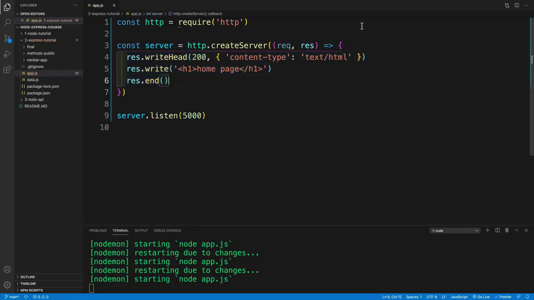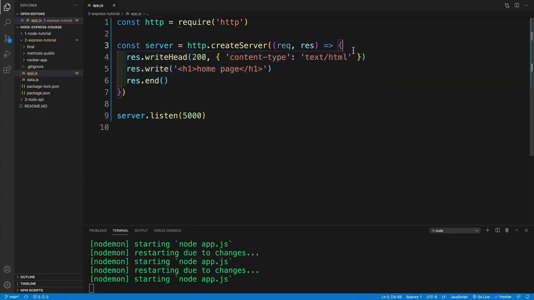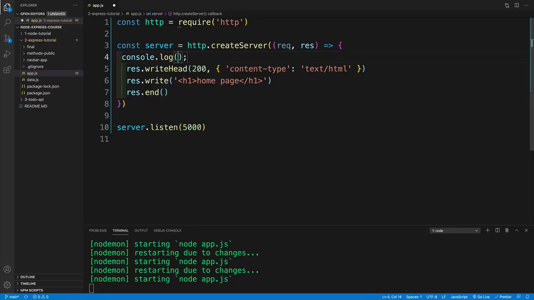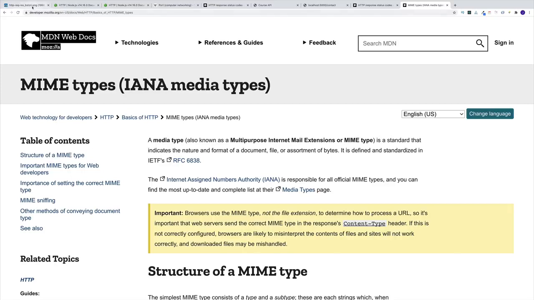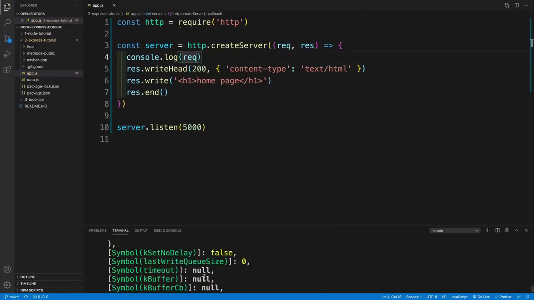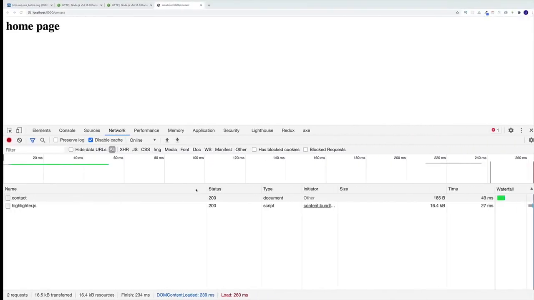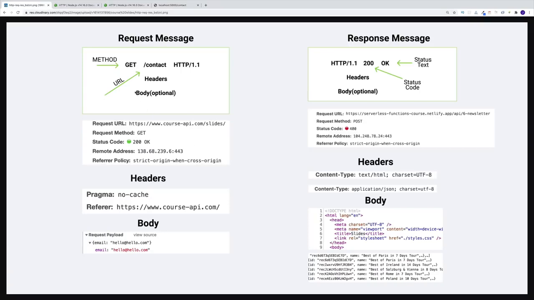And once we successfully have set up more proper response, now let's start dealing with the request object. Beautiful. And with our basic headers in place, now let's deal with the request object. And like I already previously mentioned, it's just a giant object. And if, of course, we console log it, then we'll see it in a terminal. So I'm going to go back to my localhost 5000. And as a side note, this is getting quite busy, so I can just remove some of the tabs. And if I just refresh the browser, I should see in a terminal a giant object.